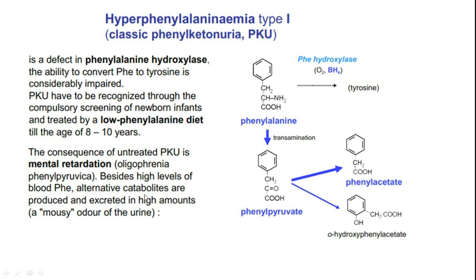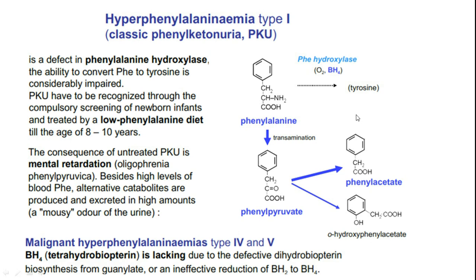Besides high levels of blood phenylalanine, alternative catabolites are produced and excreted in high amounts. So that's why a specific smell will come to their urine. Here phenylpyruvate gets degraded to phenylacetate and orthohydroxyphenylacetate. So these metabolite concentrations will increase in urine because phenylalanine fails to get converted to tyrosine.